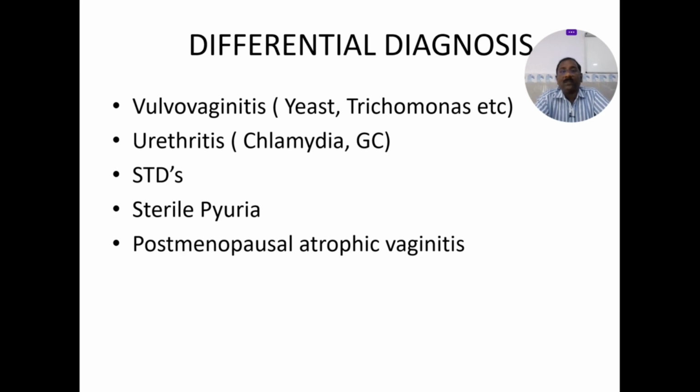Urethritis by chlamydia, gonococcal, sexually transmitted diseases, sterile pyuria, and postmenopausal atrophic vaginitis. So these are different differential diagnoses for urinary tract infections. Vulvovaginitis and urethritis are caused by chlamydia, etc., not by E. coli or Klebsiella.